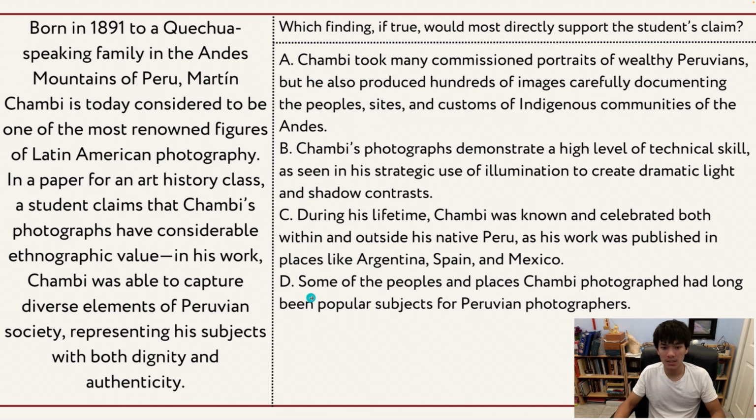Let's check D. Some of the peoples and places Chambi photographed had long been popular subjects for Peruvian photographers. D calls for multiple Peruvian photographers other than Chambi, right? But that's not mentioned anywhere here. And of course, once again, this doesn't argue anything about ethnographic value and Peruvian society, because it says some of the peoples had long been popular subjects. It doesn't represent society, it represents a few select people. So as a result of that, A would be our correct answer, because it directly addresses the claim being made by the student and supports that claim.